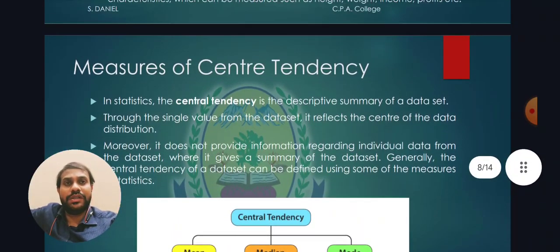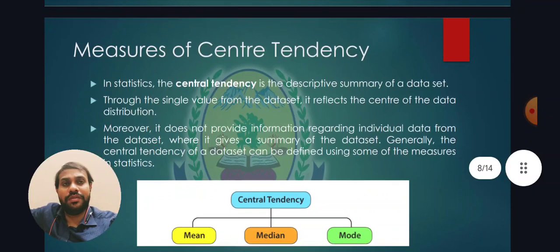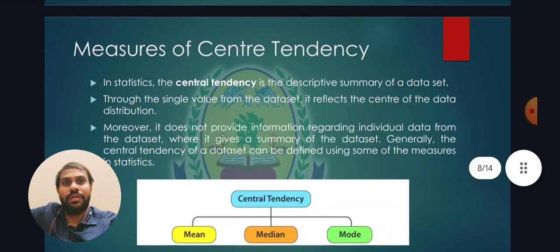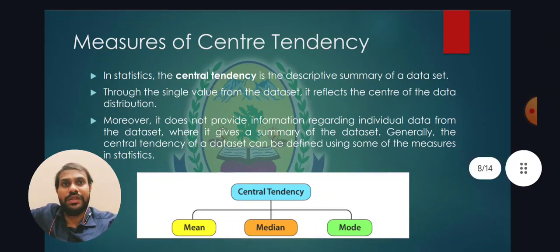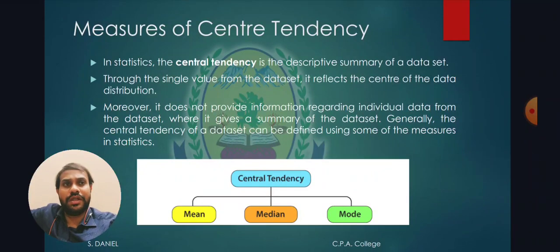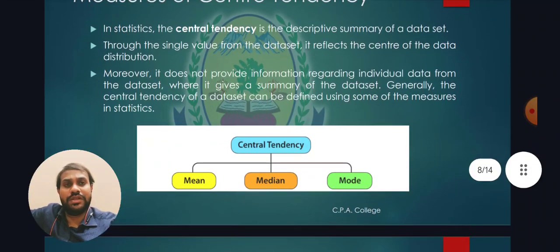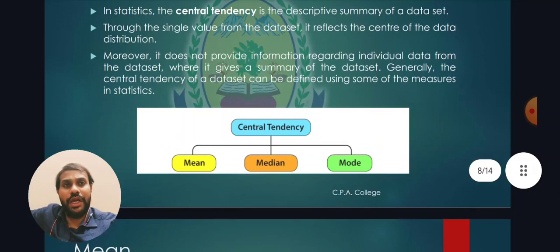So with all this collection of data, we can interpret the data by a measure of central tendency, measure of dispersion, and measure of kurtosis and skewness. First we will see the measures of central tendency. In statistics, central tendency describes a summary of data sets. Moreover, central tendency is divided into mean, median, and mode.